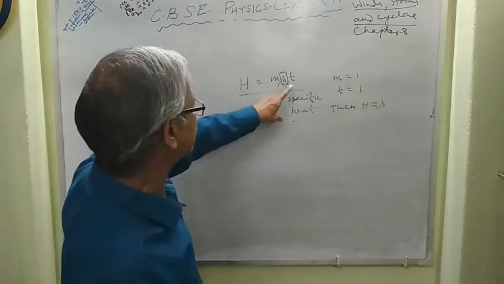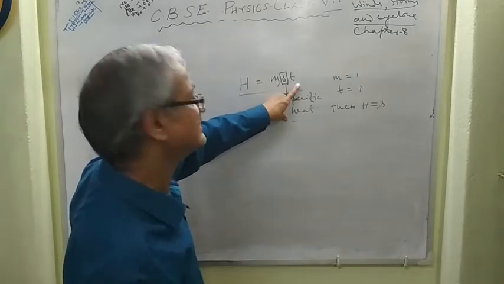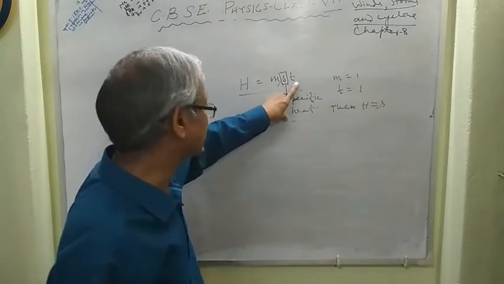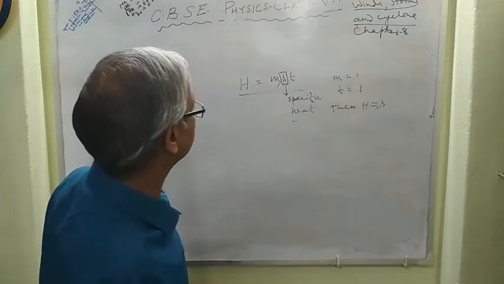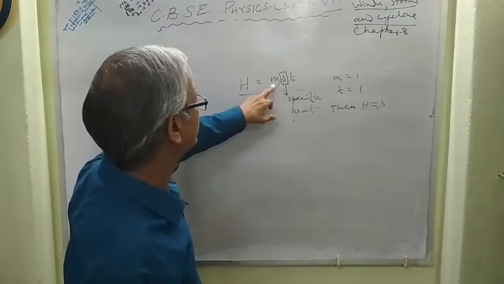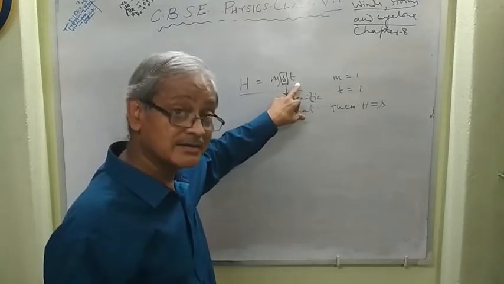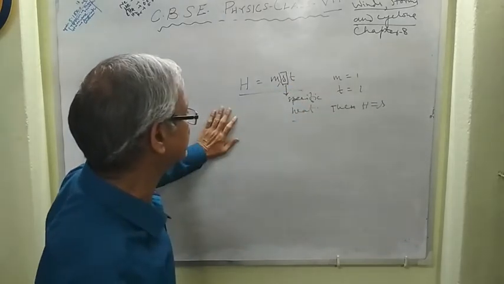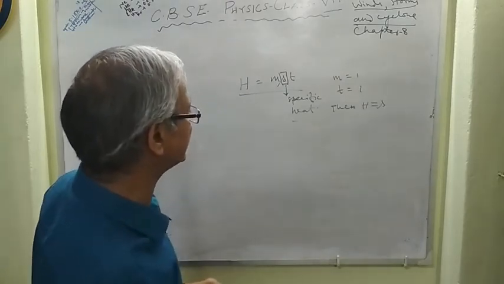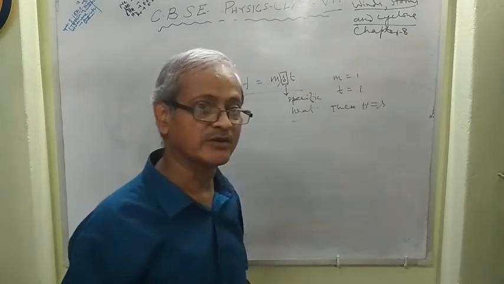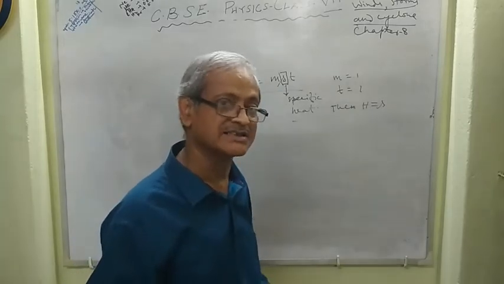That is, the amount of heat required to raise the temperature of unit mass of a substance through 1 degree, maybe 1 degree Celsius, 1 Kelvin, etc. Mass may be gram, kilogram, etc. That is 1 gram or 1 kilogram mass through 1 degree Celsius or 1 Kelvin, is called specific heat in CGS and SI systems respectively. But specific heat, actually from another definition we have, it has no unit. It is the ratio of two similar physical quantities.